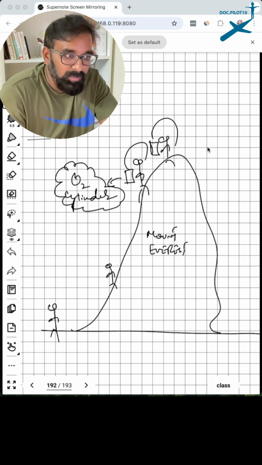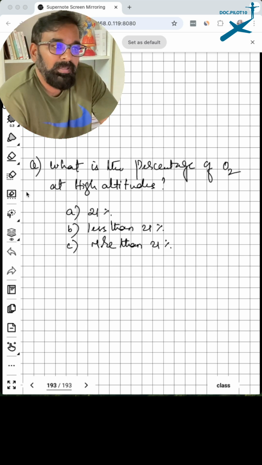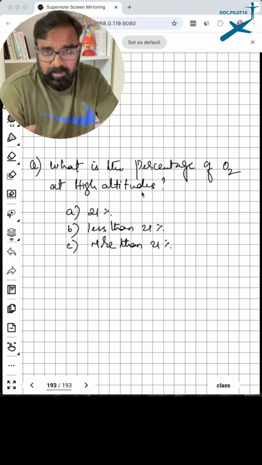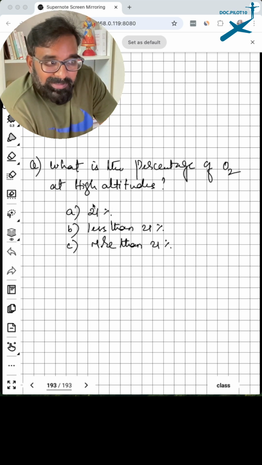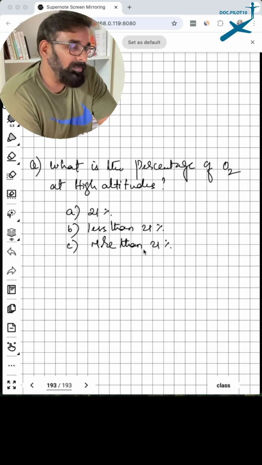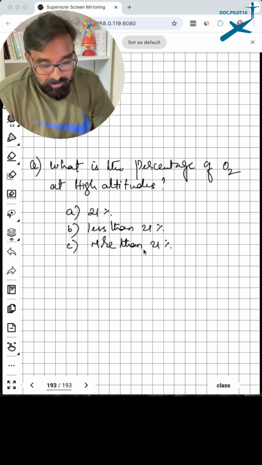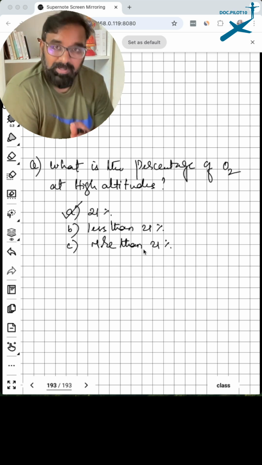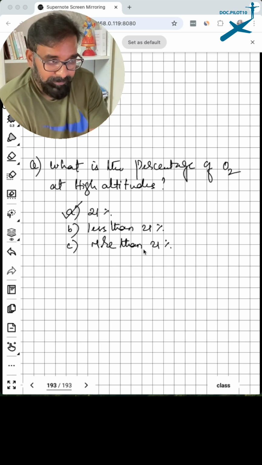Now let's come to the question that is frequently asked in exams. What is the percentage of oxygen at high altitudes, like for example Mount Everest? Is it 21 percent? Is it less than 21 percent? Is it more than 21 percent? The answer to this is 21 percent. It is not less than 21 percent. I'll tell you why.